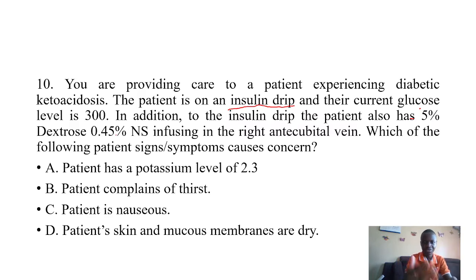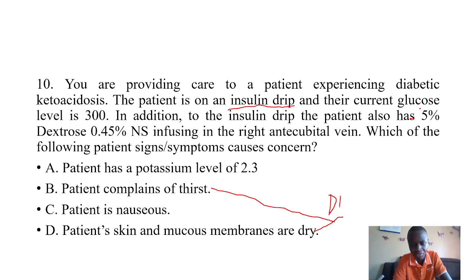So at this point, if we try to check the answers, the patient's skin and mucous membranes are dry, the patient complains of thirst, all these are always signs and symptoms of DKA, because it causes mainly dehydration, so we are expecting this.